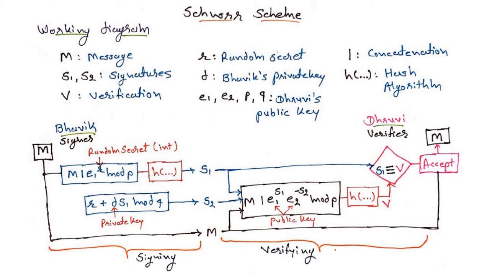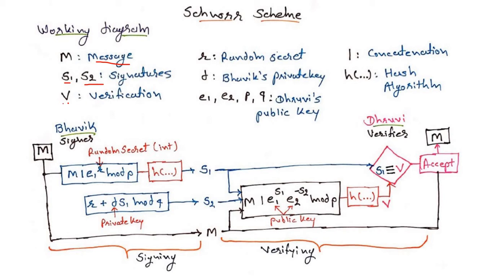Now let's see the working diagram of the Schnorr scheme. Here Bhavik is the sender and Dhruvi is the receiver. So Bhavik will sign the message and Dhruvi will verify the signature. M is denoted for the message. Another thing, there are two signatures, S1 and S2. We will use S1 and S2 for the signatures.